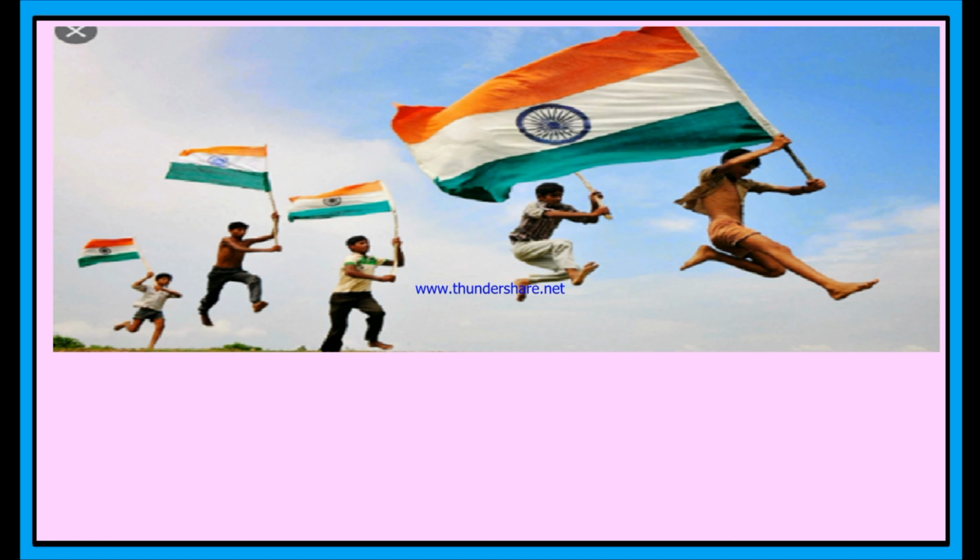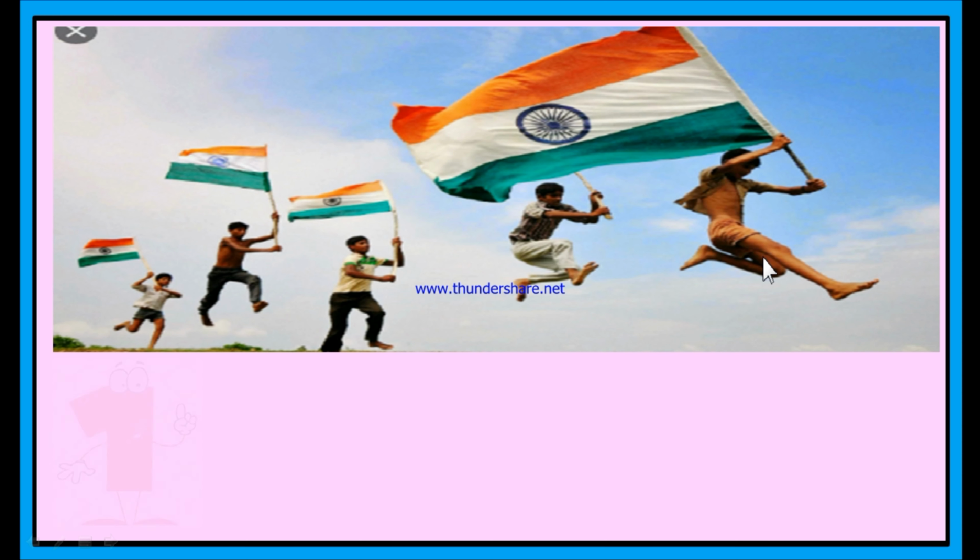Here, look at this diagram. Here are some students running out with national flags in their hands. If I ask you to count how many students are running out with national flags on roads, then how can you count? You may start counting from here.